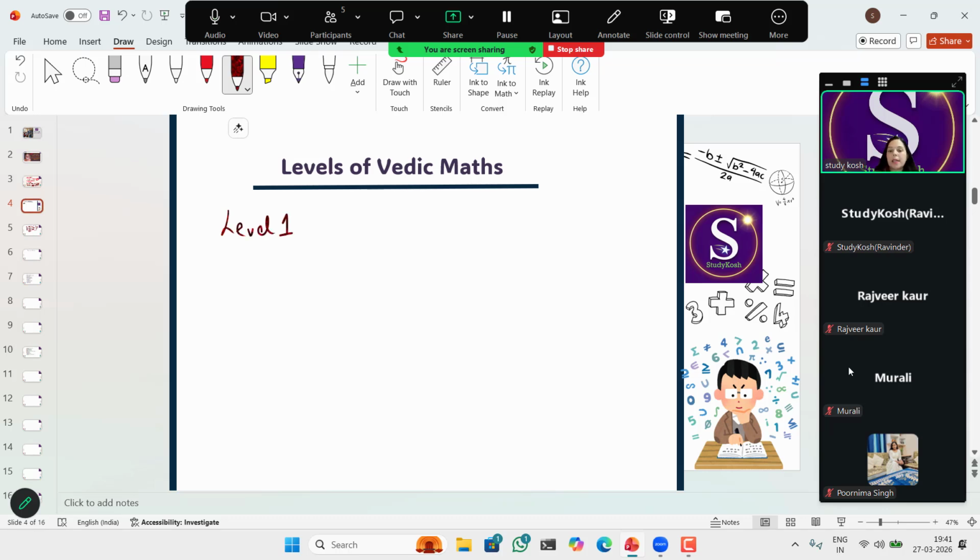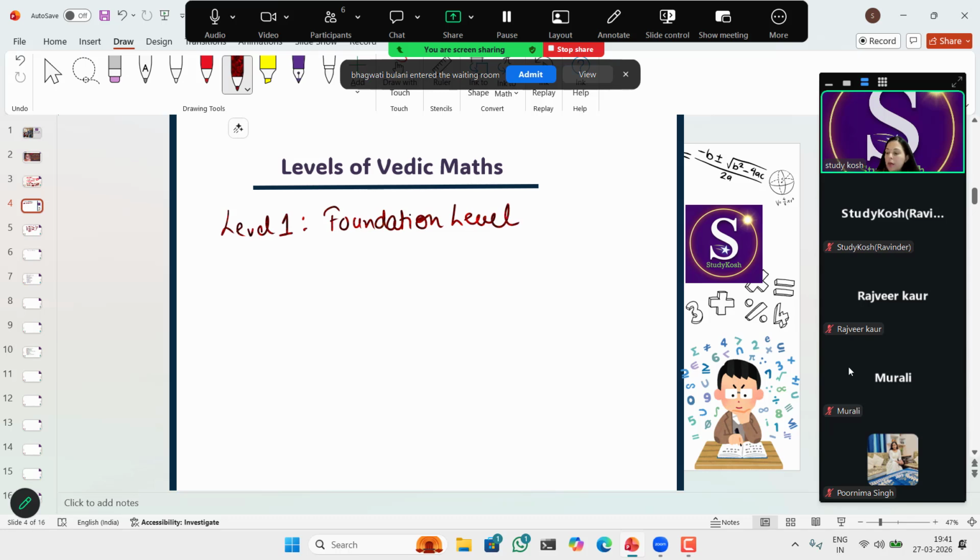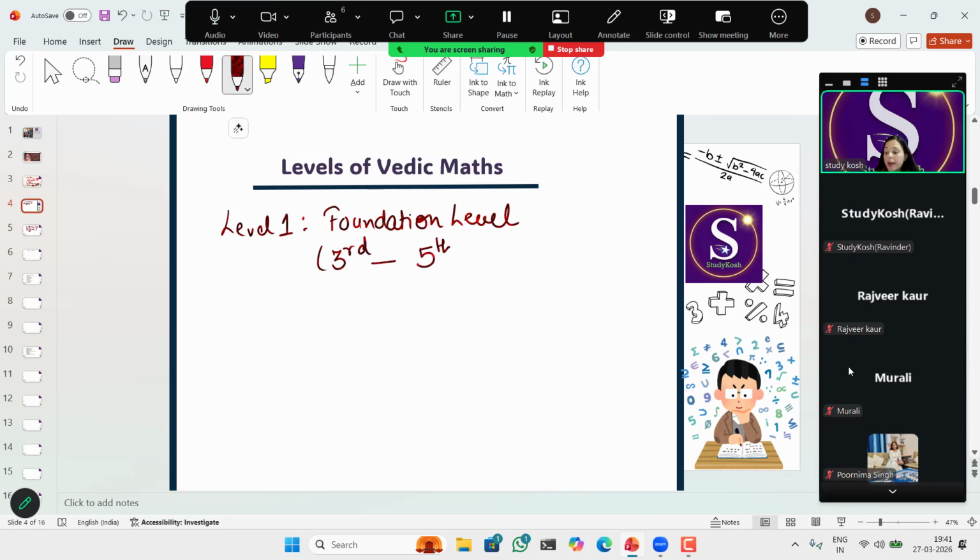Here we'll take students from third standard to fifth standard. Third grade to fifth grade students will be taken in level 1, the foundation level. So what is our focus? The main focus is to make them comfortable with numbers, right?